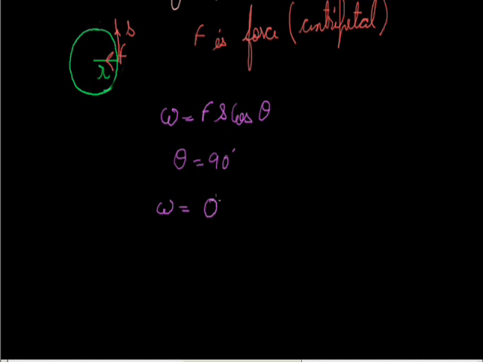So we can say that if a body is moving on a circular path, then work done by the centripetal force, which is acting towards the center, will be 0, because the direction of the centripetal force is towards the center, but the displacement is along a tangent. So both of them are acting at an angle of 90 degree. Hence work done will be 0.